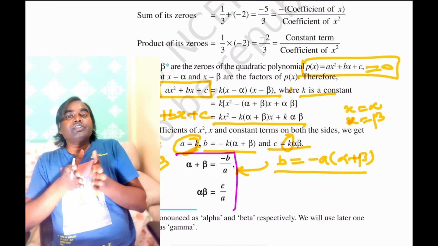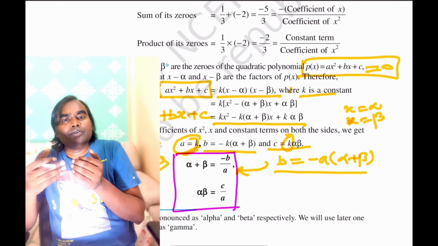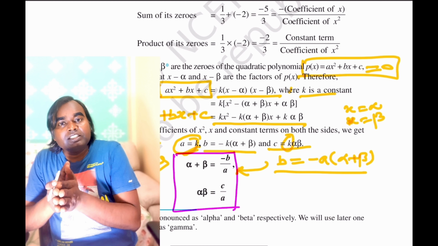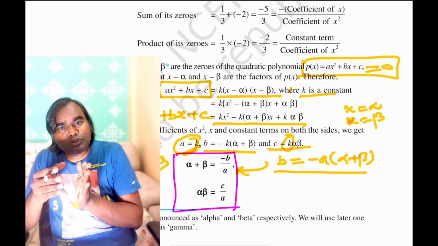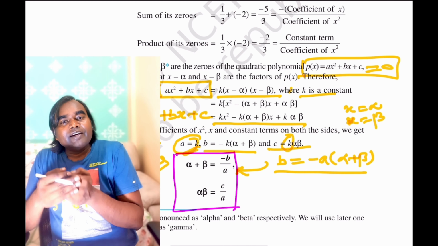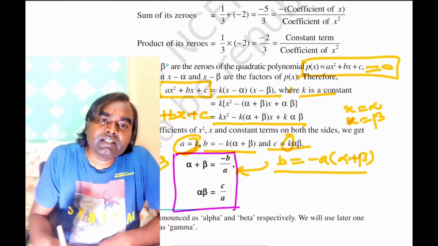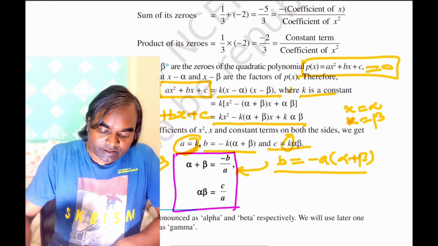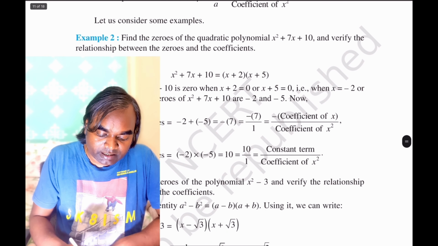That means the sum of the two zeros of the quadratic polynomial can be given in fraction form, and that is equal to minus the coefficient of x divided by the coefficient of x square. And their product, that means the product of zeros of the quadratic polynomial, is equal to the constant divided by the coefficient of x square. Remember, these are important relationships. Similarly, you can do this exercise also.